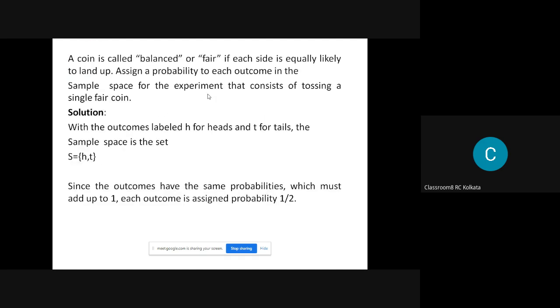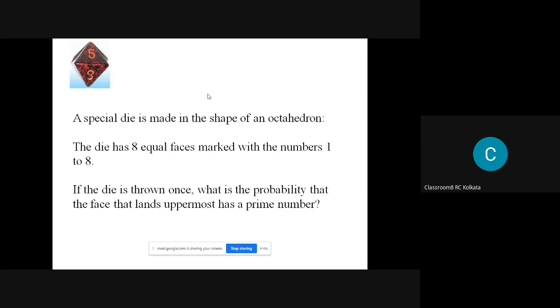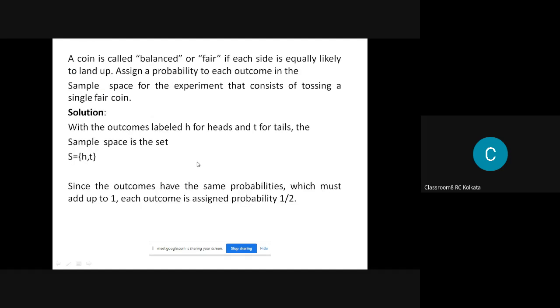So there are certain other things. Now, one thing I need to tell you is that a die has 8 equal faces. One is a tampered die. This one is balanced or fair. A coin is balanced or fair. Even a die can also be a fair die.